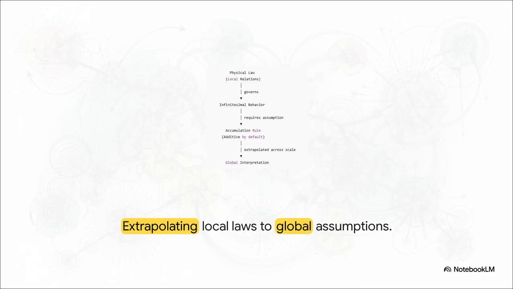What happens is we fall into a massive conceptual trap. We take a perfectly good physical law that works locally, say in a tiny controlled space, and we make a huge, dangerous assumption. We assume this accumulation rule is additive by default, everywhere, forever. We extrapolate a tiny local truth across an entire, massive scale, leading to a global assumption that is fundamentally broken. We just assume that because a rule works beautifully in a microcosm, its effects are going to compound infinitely without ever hitting a structural limit.